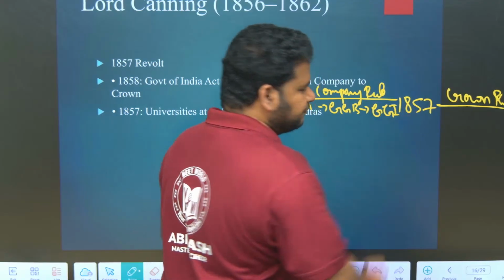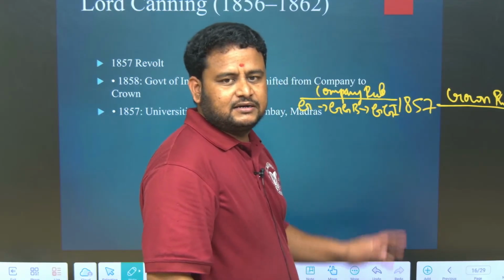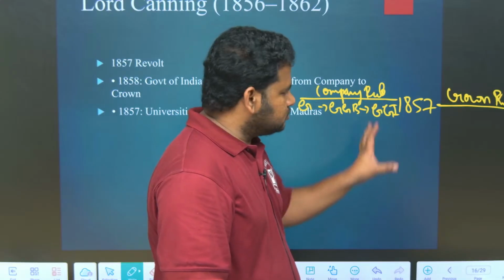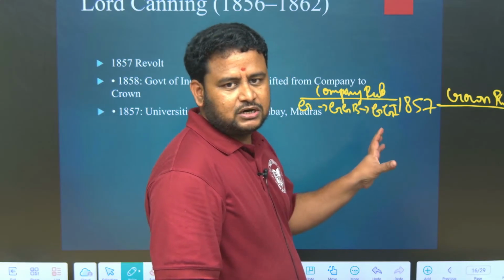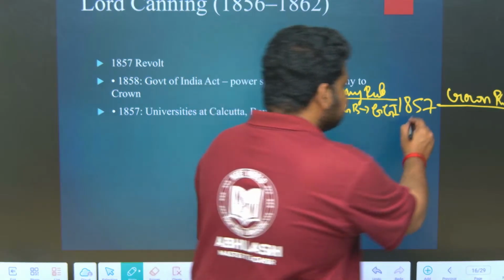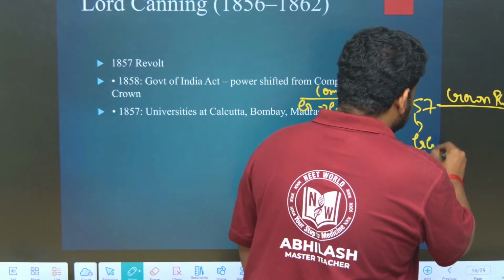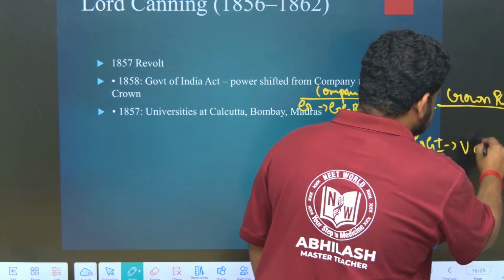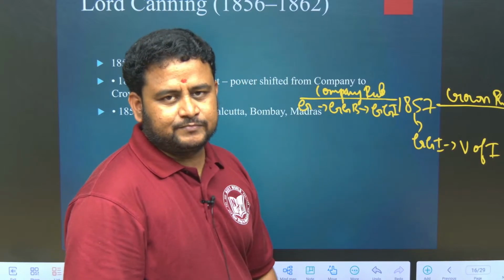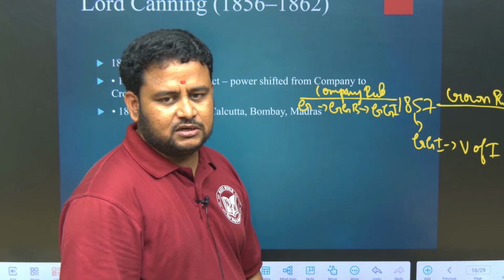After 1857, the Government of India Act 1858, what is that? That act was passed to suppress the revolt and also to satisfy Indians so that they don't revolt again. Under this, the post of Governor General of India was changed to Viceroy of India. Okay, and the first Viceroy of India was Lord Canning.